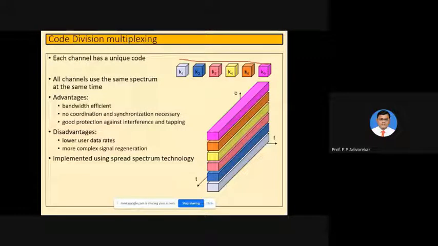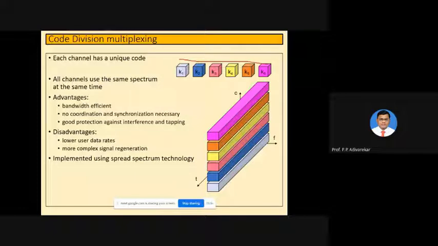So it's not exactly a disadvantage in the real world, because text does not require a large bandwidth. It is acceptable, but in certain cases it may be disadvantageous if the application requires more bandwidth and the bandwidth is used by someone else, then the other will get less bandwidth. The second disadvantage is the use of different codes for different users, which means there is complexity in signal generation as well as reception. We need to take care of that. We require different receivers and different decoding techniques for different users.